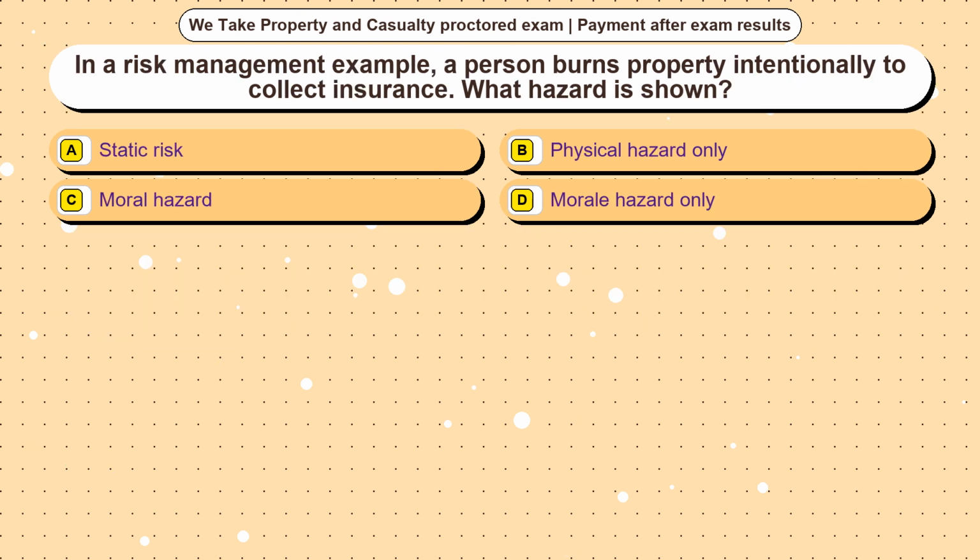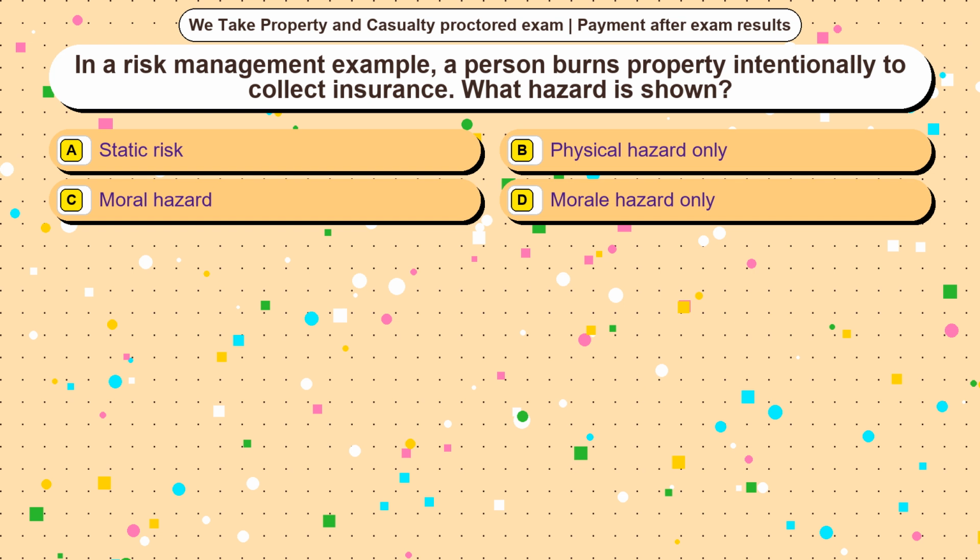Question 15. In a risk management example, a person burns property intentionally to collect insurance. What hazard is shown? Option A, static risk. Option B, physical hazard only. Option C, moral hazard. Option D, morale hazard only. The correct answer is option C.